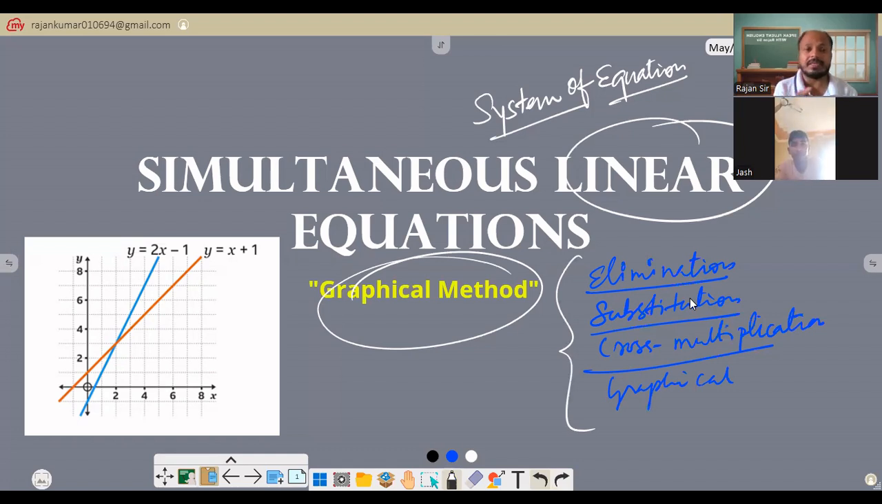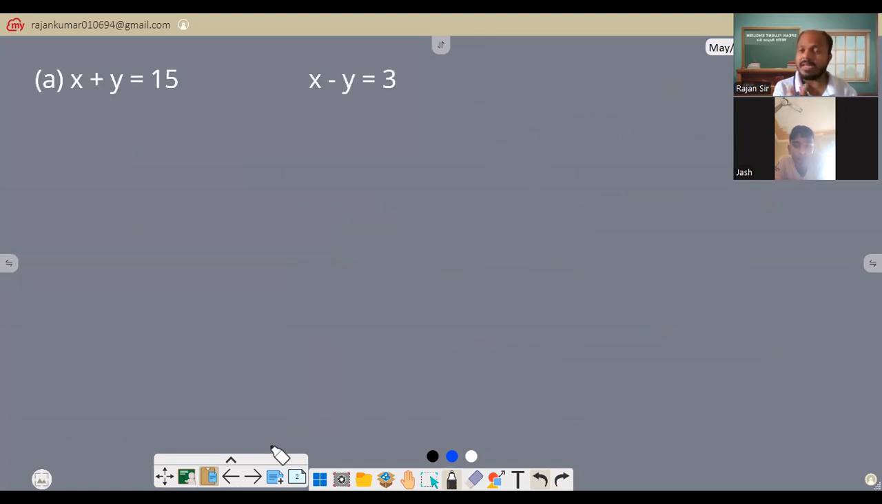But for some of the questions you really feel confused about how to solve the graphical method of the simultaneous equation, right? So I've taken an example. One is a very basic one, and then I'll take a more difficult one. So we have two equations over here: x plus y equals 15, and then x minus y equals 3. Okay? So first, what we need to do is change the subject so that it can all be written in terms of x or in terms of y.